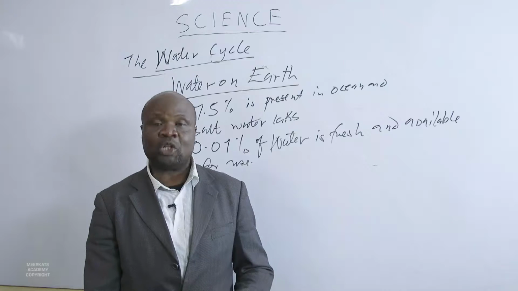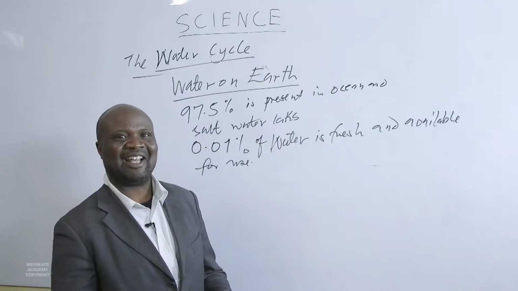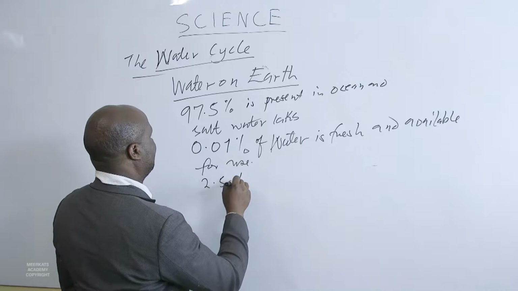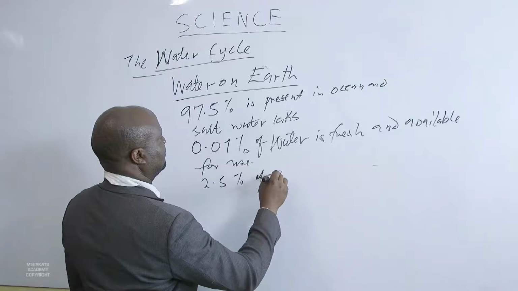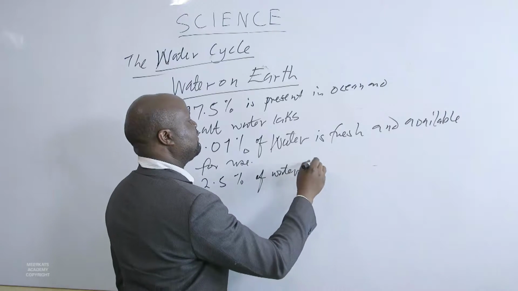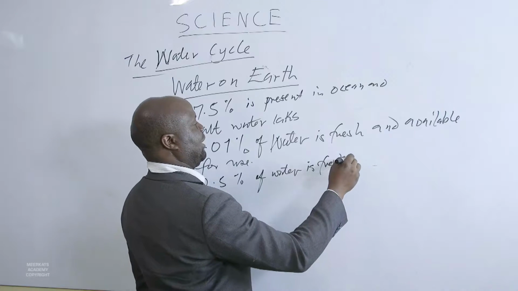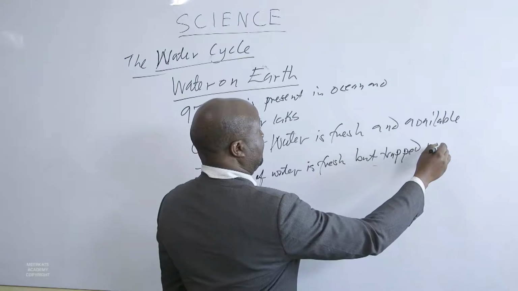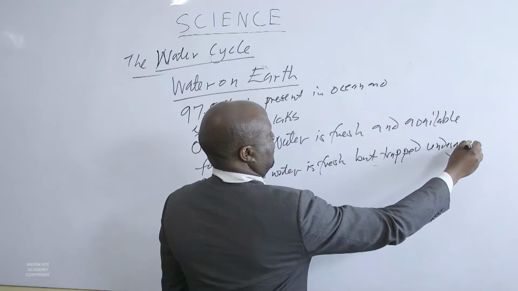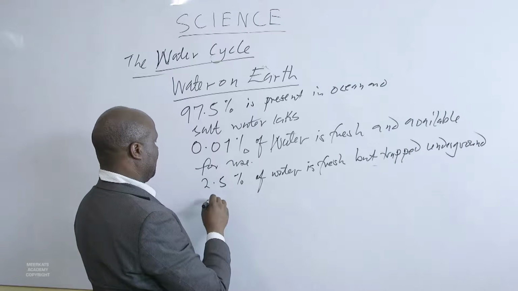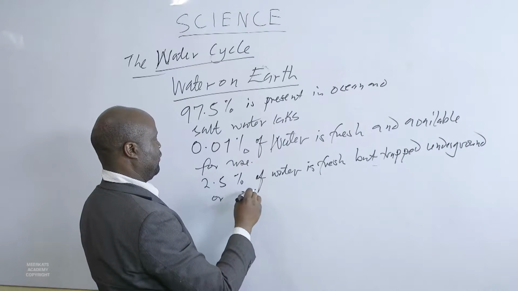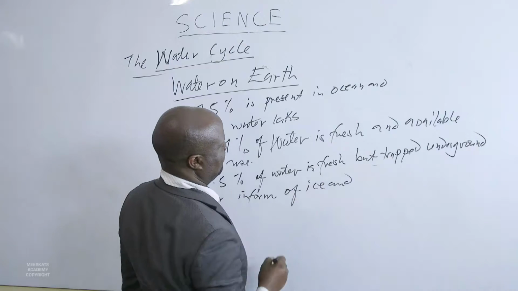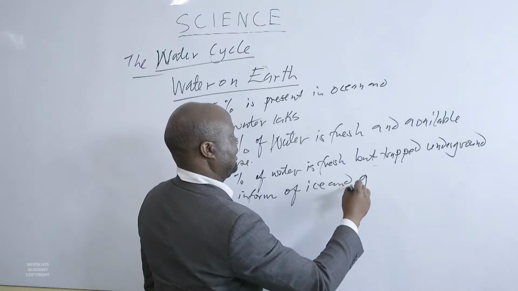So we are seeing that close to 2.5% of water is underground water. 2.5% of water is fresh but trapped underground, or in the form of ice and glaciers.